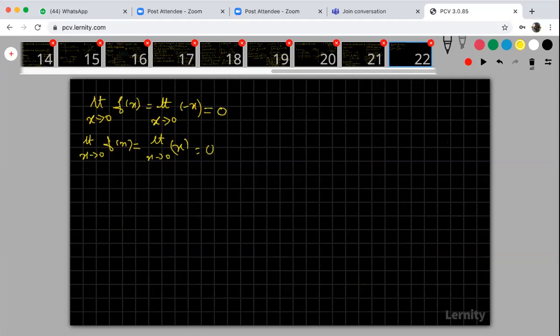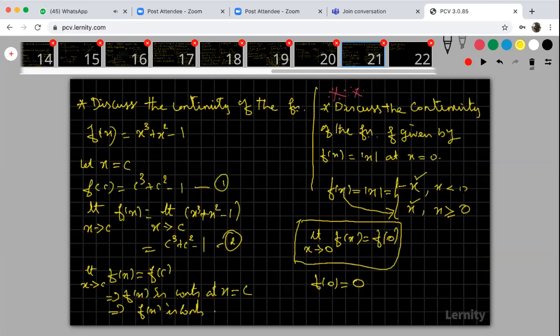Why, sir, are you applying two f of x? Yes, the function is given in two terms. When x is less than 0, one function is given. When x is greater than or equal to 0, another function is given.